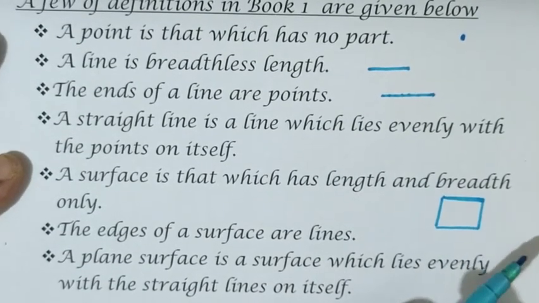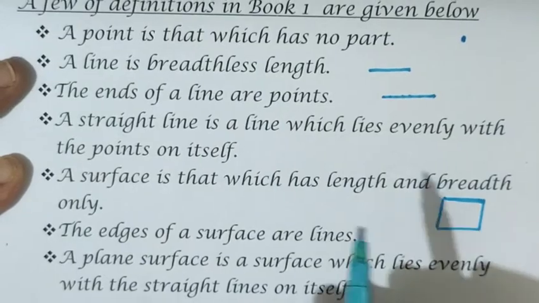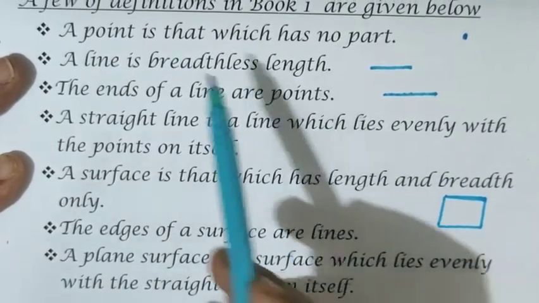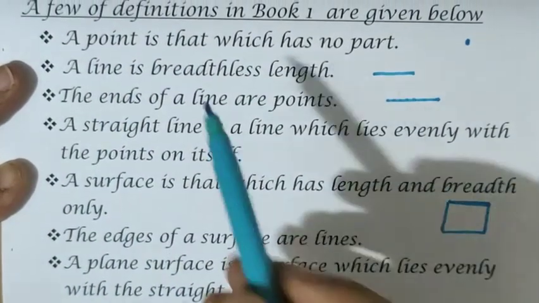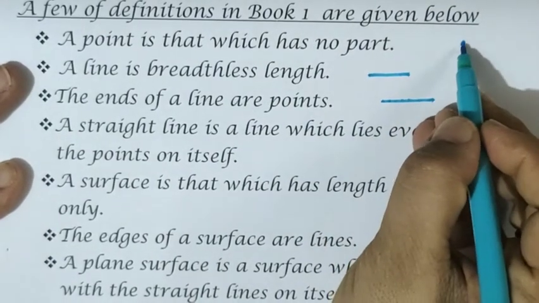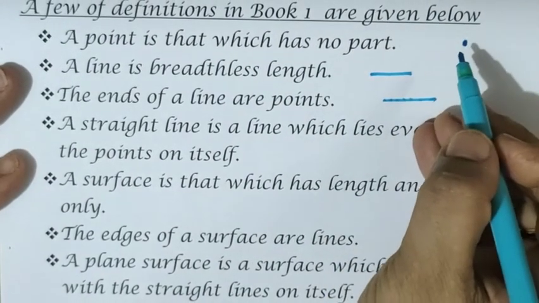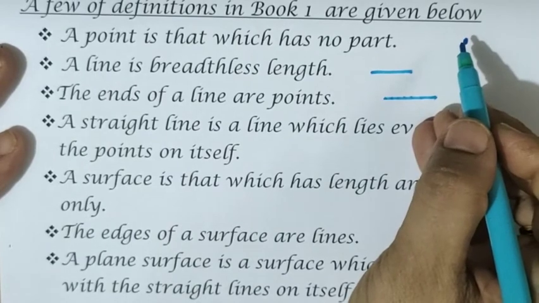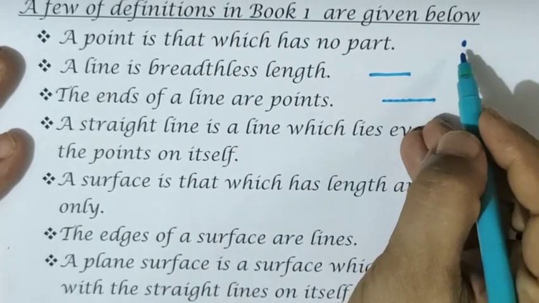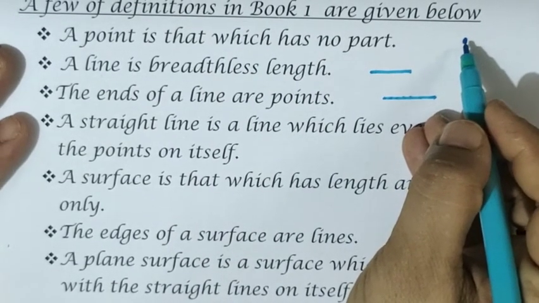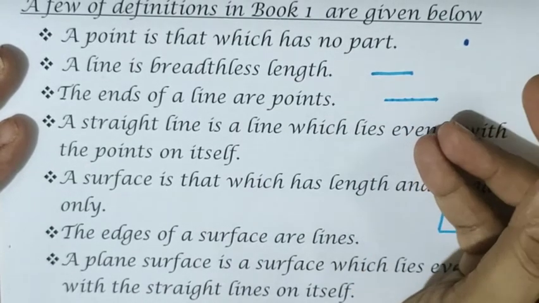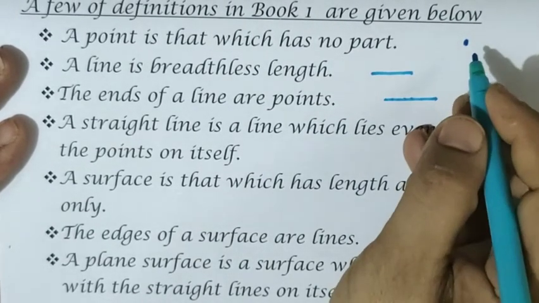Now what I want to say, in continuation, is that if we carefully go through these points, a point is that which has no part. Again, something needs to be explained here, because a point is a dot only, and a dot has some dimensions. We can say it requires some area.